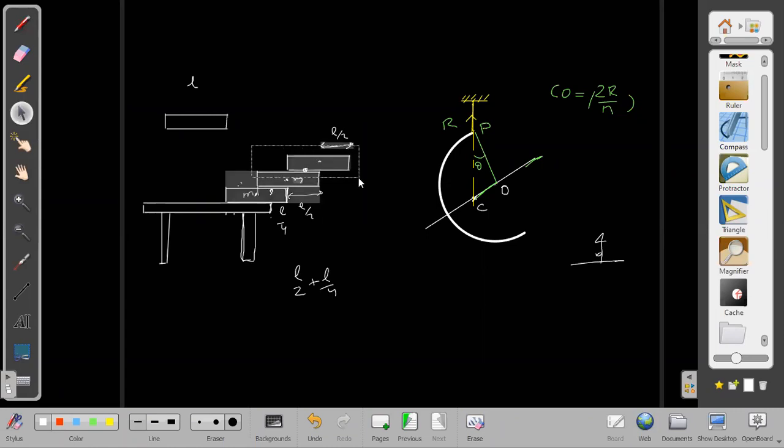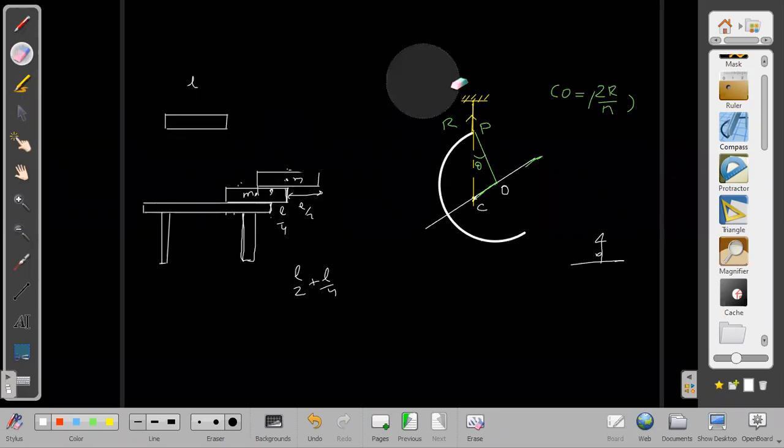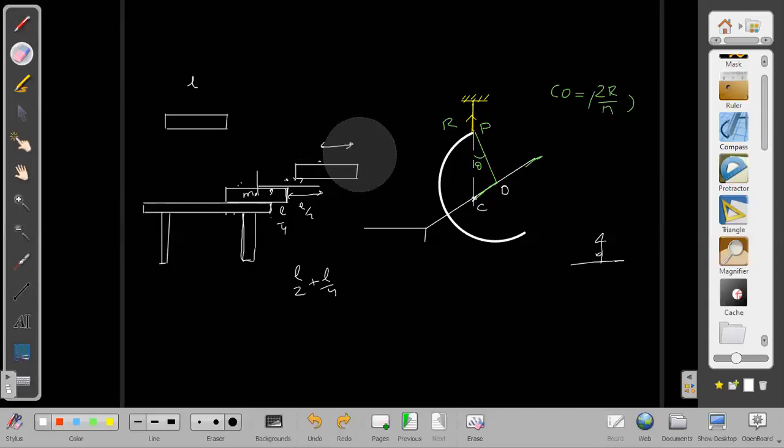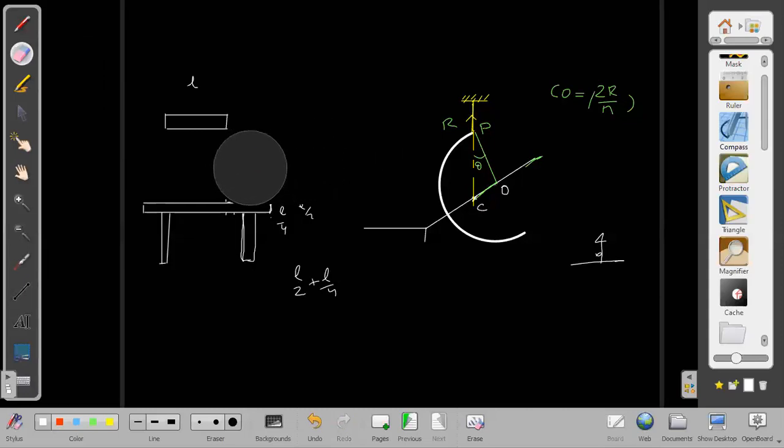How much should I shift it? L by 8? L by 4? I should shift it L by 4. But wait a second. We have one more. Sorry, wait a second. Let me do it a little more appropriately. I have to change it all over again, unfortunately.